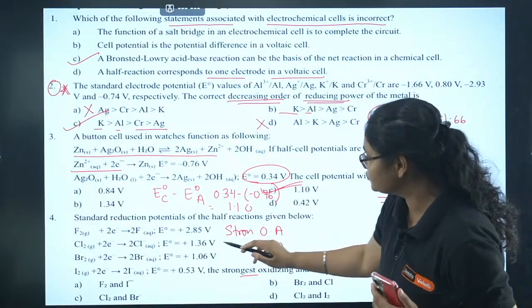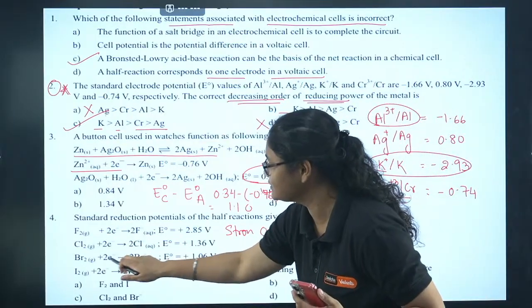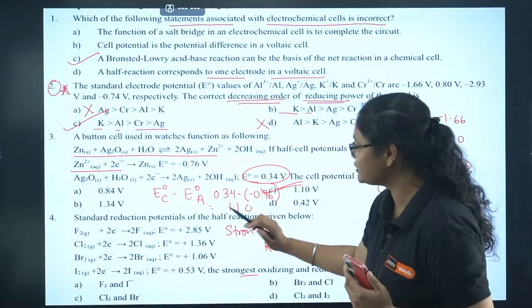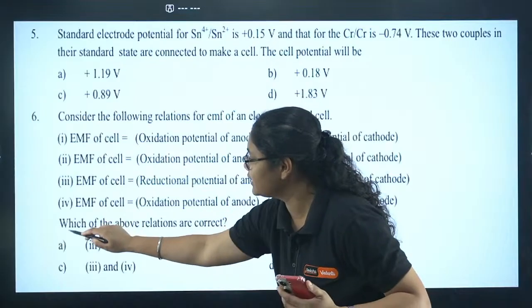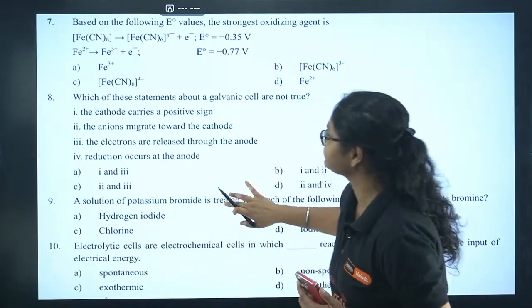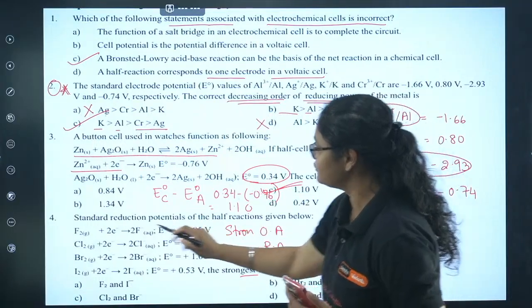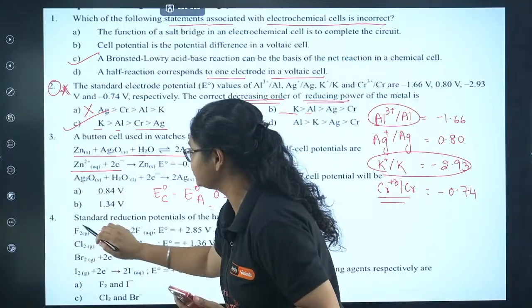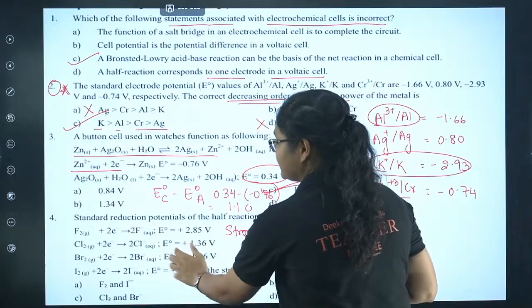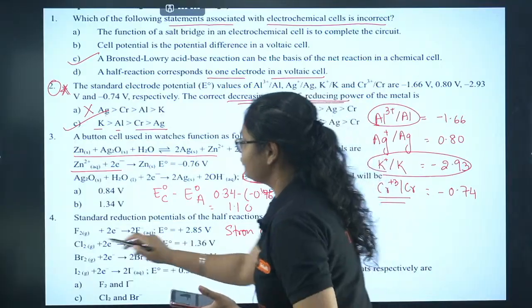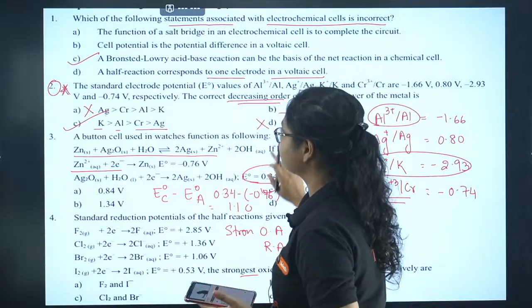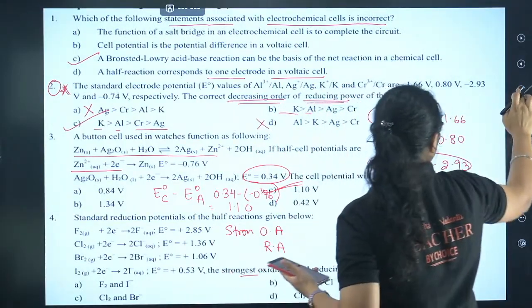From the options you can see the reduction potentials are given. So whose reduction potential is maximum here? F2 reduction potential, if you see, F2. Students, I'm so sorry, just a minute.